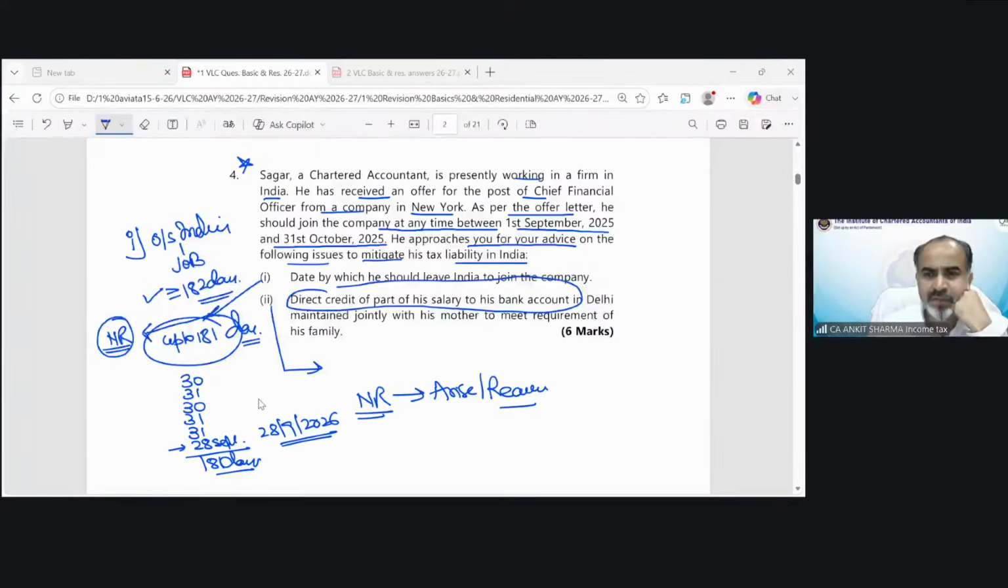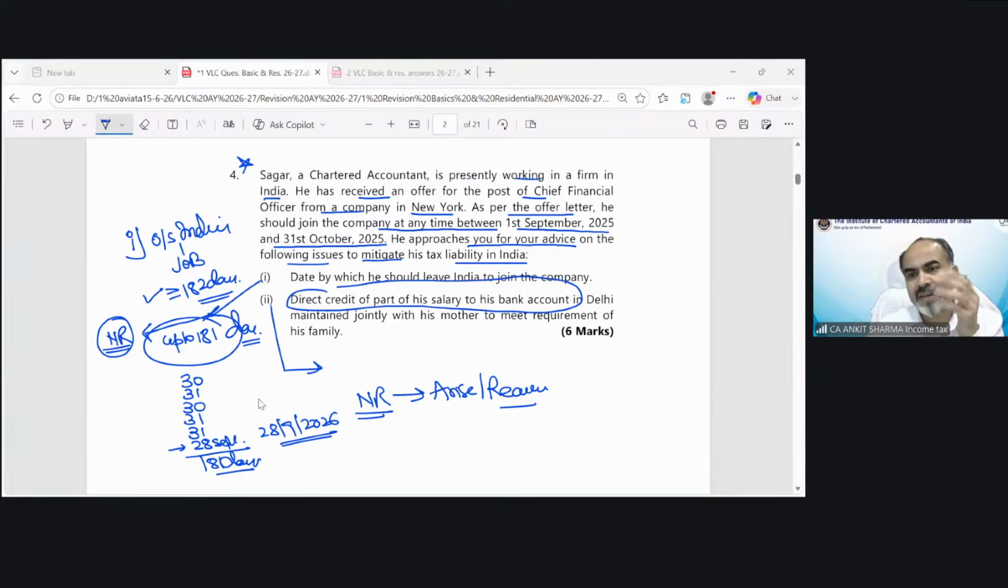So in this question, why do we need to classify him as non-resident? No, we do not need to classify. We need to advise him on how he can become a non-resident, because Sagar asked that his salary, which he is going to earn in New York, should not be taxed in India. That is possible when he becomes a non-resident. So we are just advising him that your status should be non-resident. And he will ask how it is possible. So I will tell him you should leave India by 28th September 2026. So you will become a non-resident, and the salary you are going to earn and receive in New York is not going to be taxed in India.